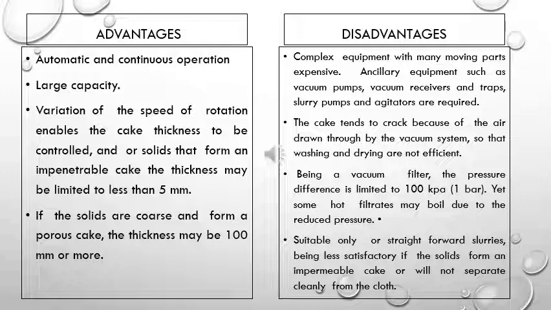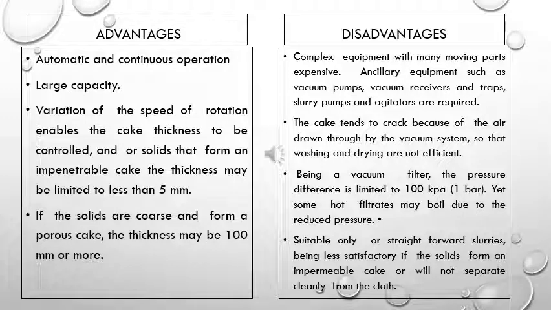Again, ancillary or additional equipment is required, such as vacuum pumps, vacuum receivers, traps, slurry pumps, agitators. The cake which is formed over the drum can crack when the vacuum is applied, so washing and drying of the cake will not be as efficient as desired.